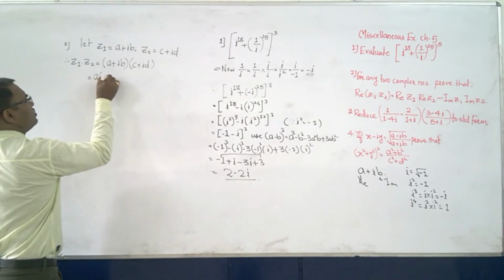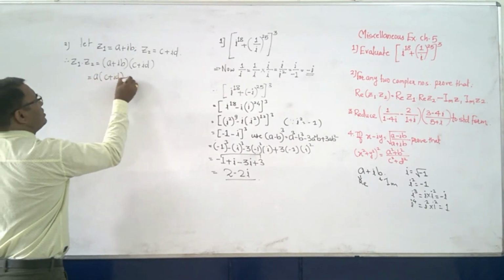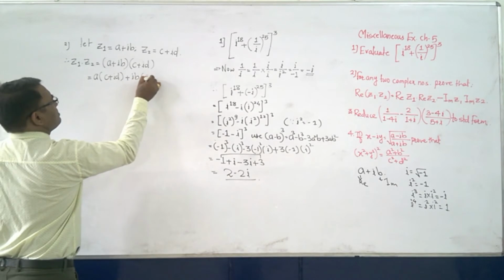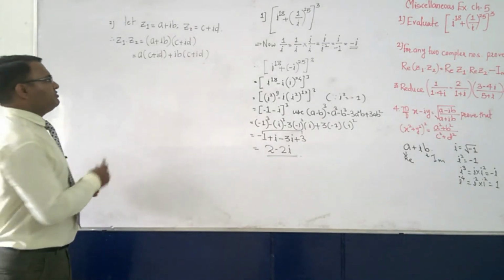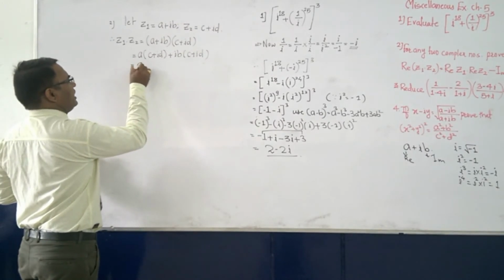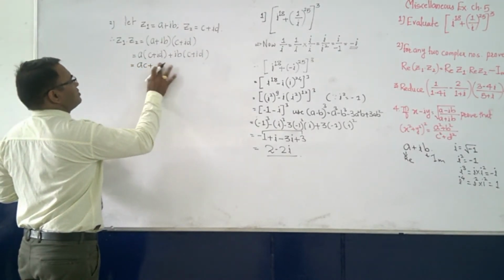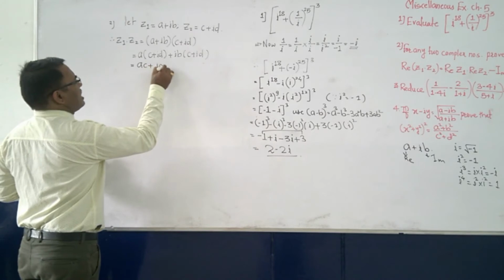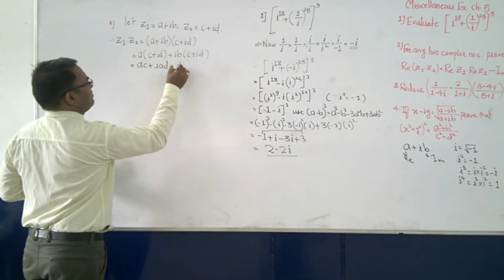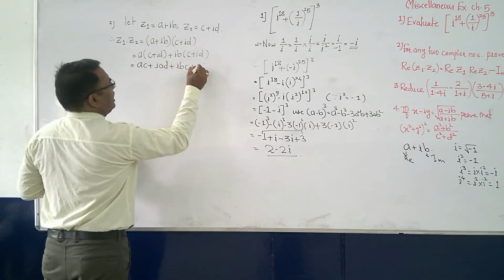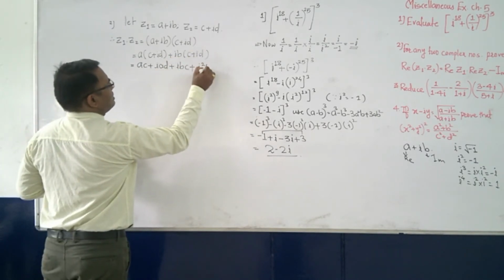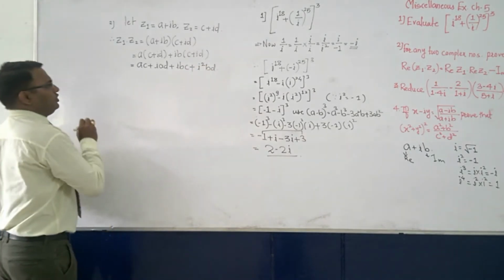As usual, the normal multiplication: a into c plus id into c plus id. Now we do the normal multiplication. So it will be ac plus iad plus ibc plus i square bd.